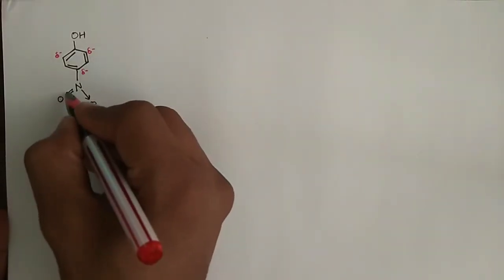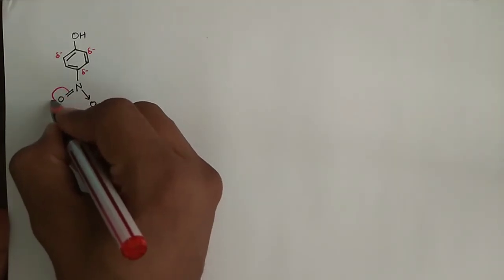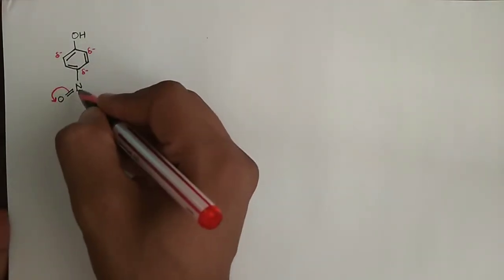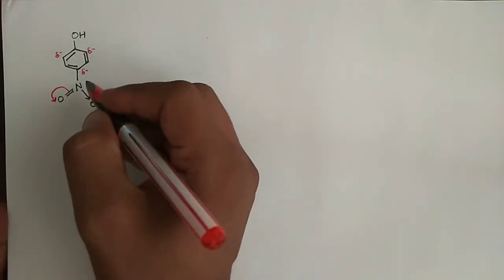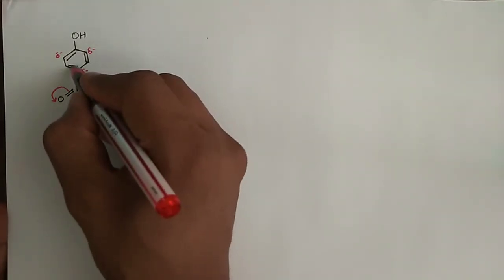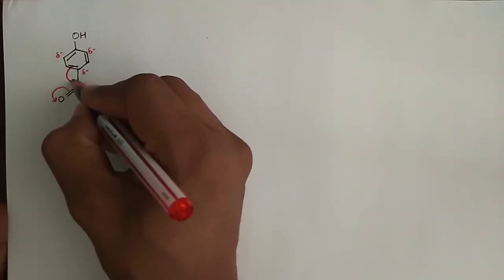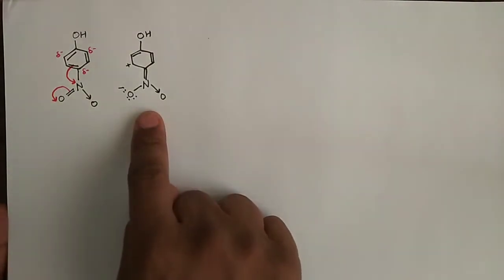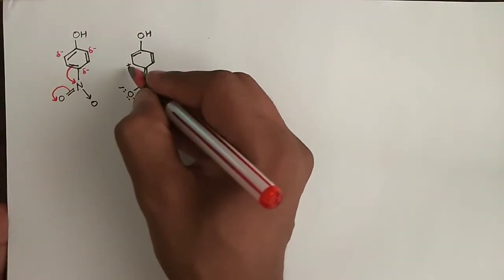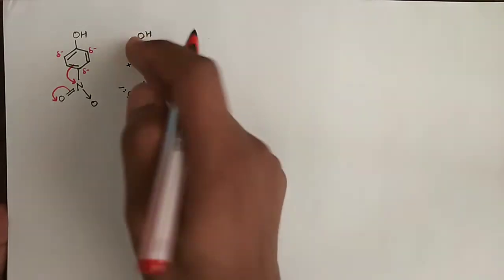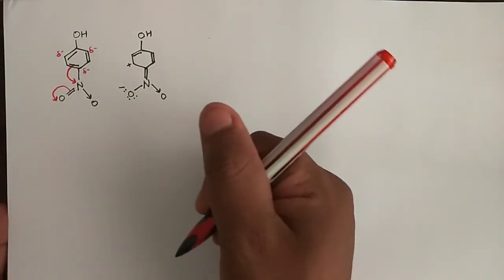Now, because oxygen will withdraw these pi electrons towards itself, the nitrogen will be short of electrons. Nitrogen's electron density will reduce. As a result of that, these pi bonds will shift towards nitrogen, right? And we can represent them in pictures like this. And in this picture, we observe that this carbon has now become positive and this oxygen is negative. Overall they are neutral.